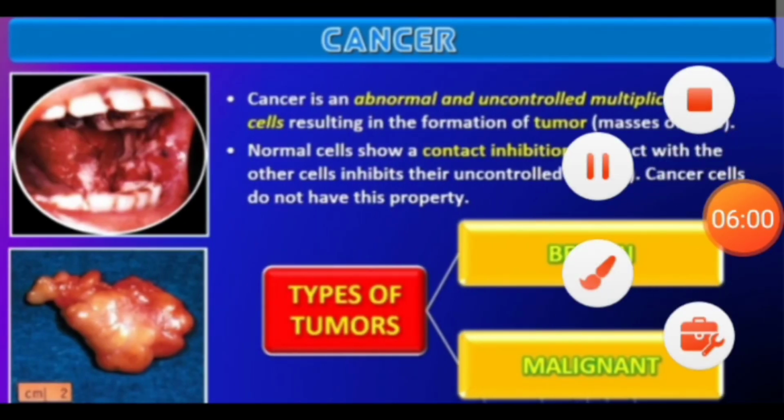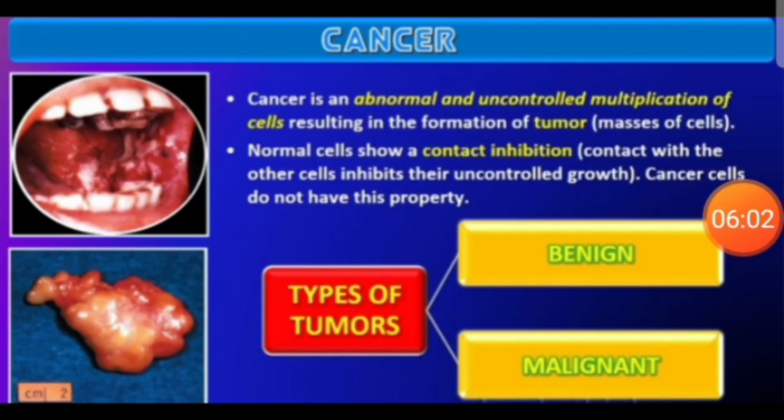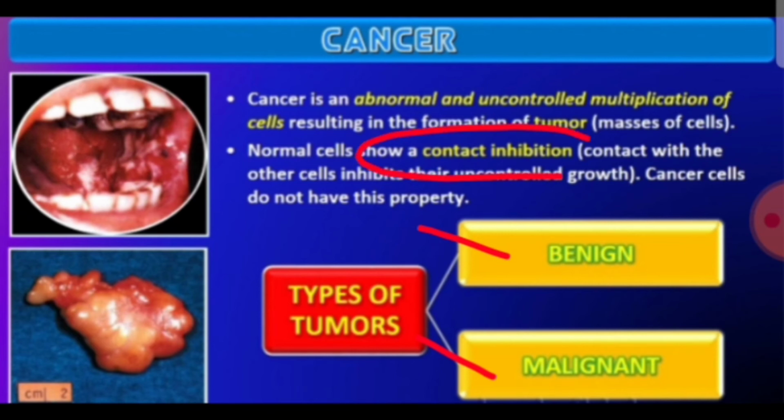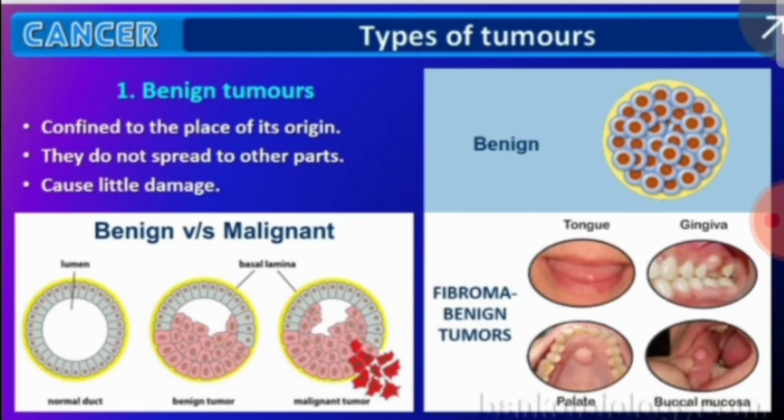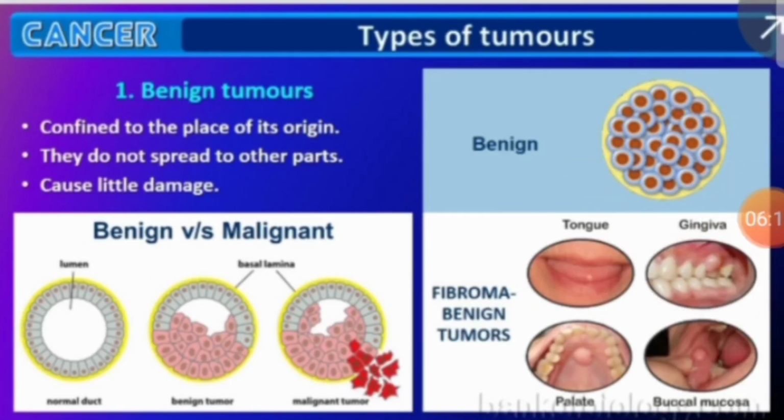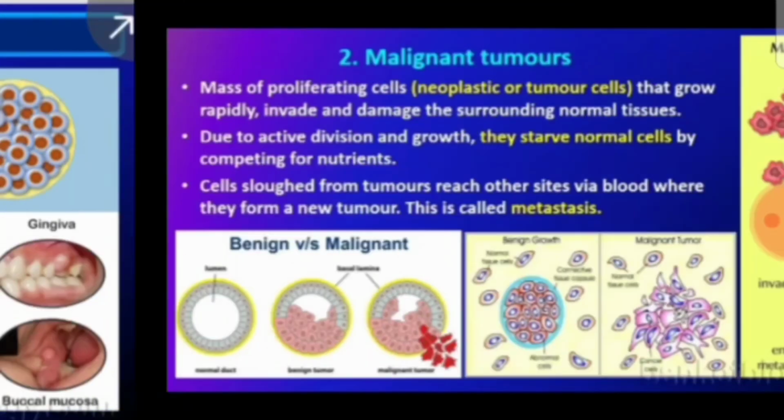In case of cancer, it is because of the uncontrolled rapid multiplication of cells. Two types of cancer we can find: benign tumor and malignant tumor. And remember, cancer cells lost contact inhibition. They don't have any contact inhibition. Whereas in the first type, benign tumor, the tumor is confined to the original place and it is not showing metastasis. It is causing little damage.